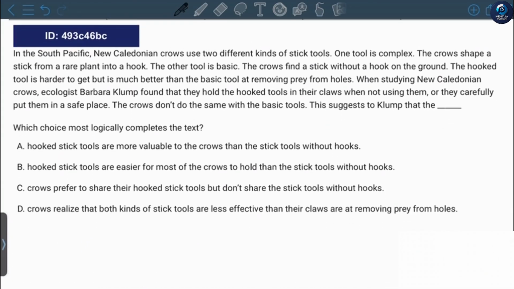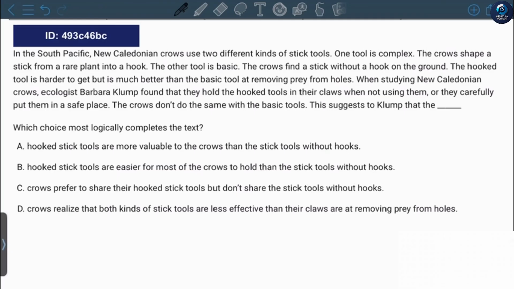In the South Pacific, New Caledonian crows use two different kinds of stick tools. One tool is complex. The crows shape a stick from a rare plant into a hook. The other tool is basic. The crows find a stick without a hook on the ground. The hooked tool is harder to get, but it is much better than the basic tool at removing prey from holes.